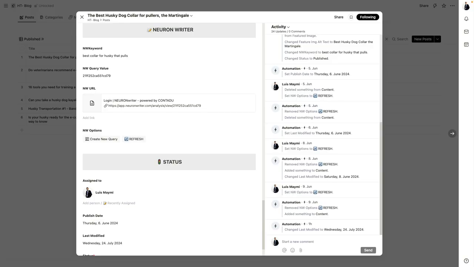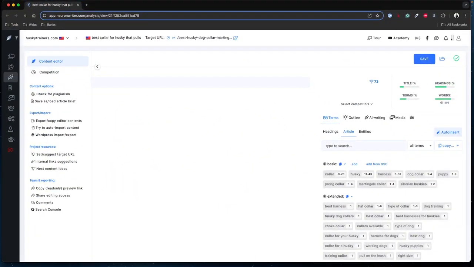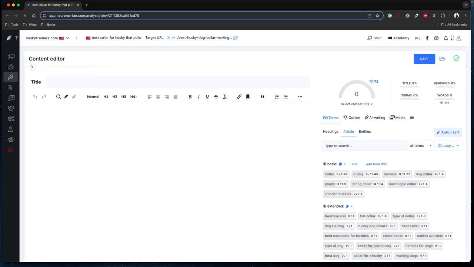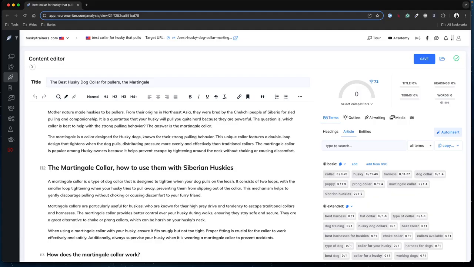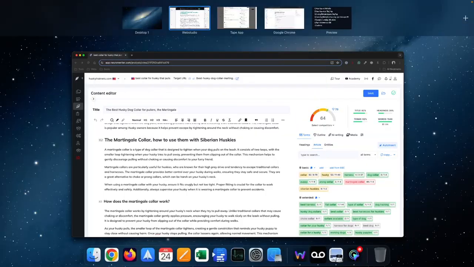So that blog post looks like this on Neuron Writer. In Neuron Writer, the post that I created on the Husky Trainers blog is this one. So whatever I change here is going to be reflected back on Tape over here.